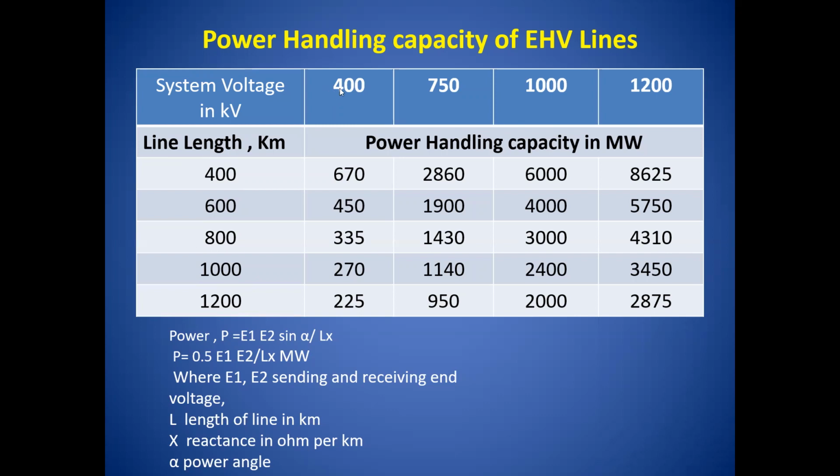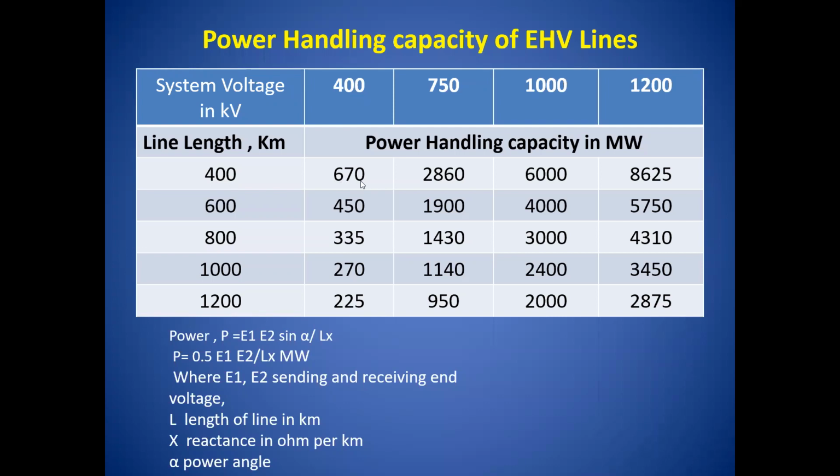It means that if the voltage of the transmission system is 400 kV and the length of the transmission line is 400 kilometers, it may transmit up to 670 megawatts.